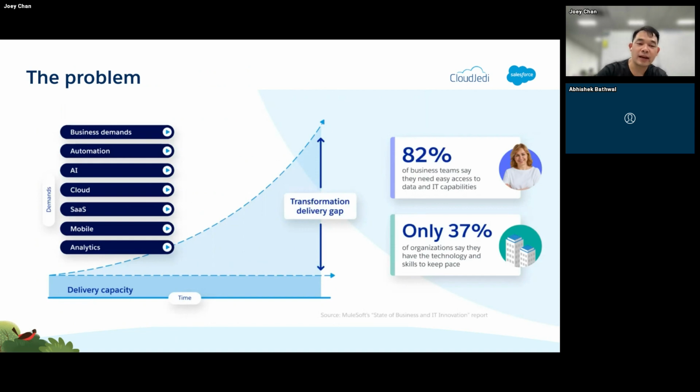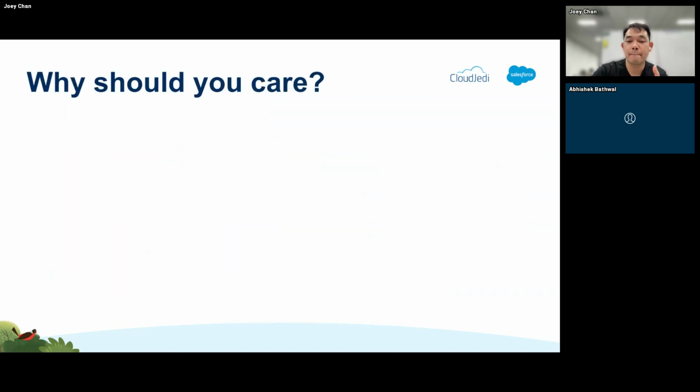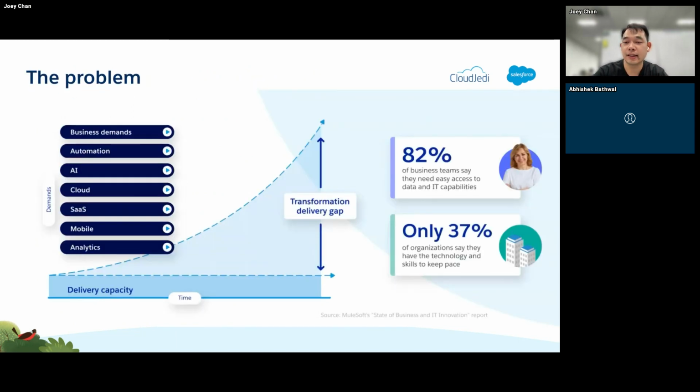They only have so much capacity, and the problem there is it is causing what we call a transformation delivery gap. So, what does this mean, right? Based on the statistics, we have 82% of businesses that say they actually need easy access to data and IT capabilities. And the problem there is only 37% of organizations actually have the technology and skill to keep pace. So what do we do then, right? How do we actually empower people in order to deliver all of these demands?